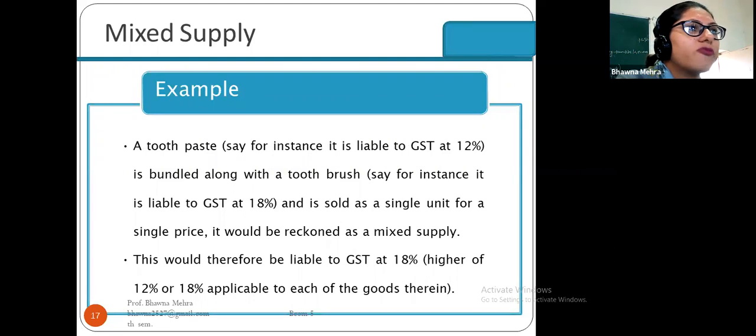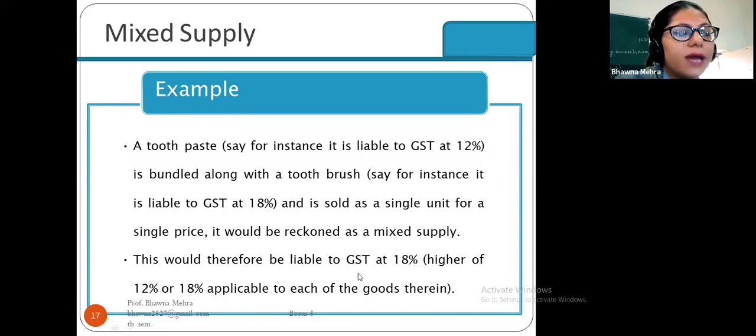An example of mixed supply: say toothpaste is liable to GST at 12% and is bundled along with a toothbrush, which is liable to GST at 18%, and is sold as a single unit for a single price. It would be reckoned as a mixed supply.